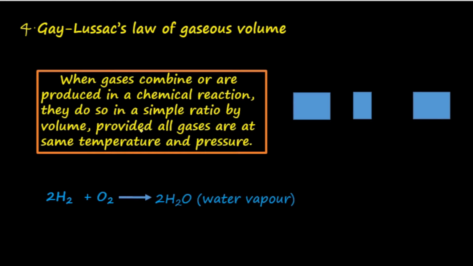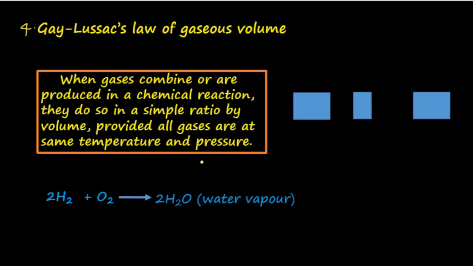Let us try to understand this law. The reacting substances are gases and the products are also gases, and their volumes are considered, and their volumes bear a simple ratio. All measurements have to be taken at the same temperature and pressure because the volume of gases depends very much on temperature and pressure.